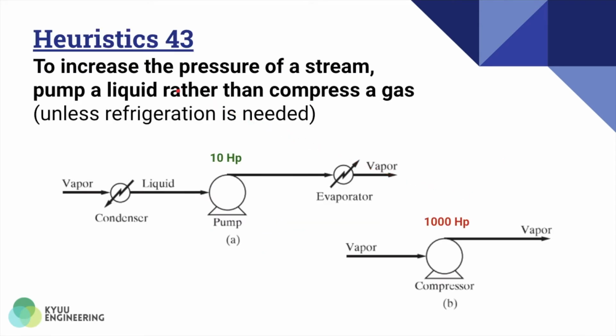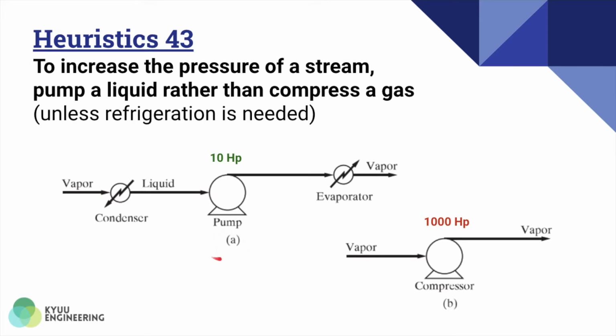Heuristics 43 states that if we want to increase the pressure of a stream, it is more preferable to pump a liquid rather than to compress a gas, unless refrigeration is needed. So for example, if we have a vapor stream and we want to increase the pressure of this vapor, there are two ways to do it.